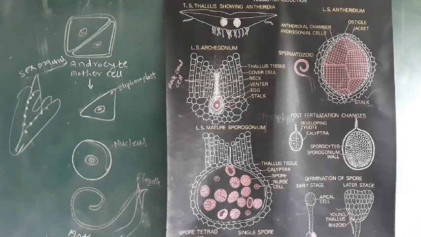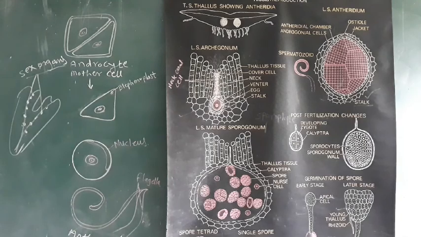The species of Riccia are heterothallic as well as homothallic. Heterothallic means hetero, different, and thallic, thallus.